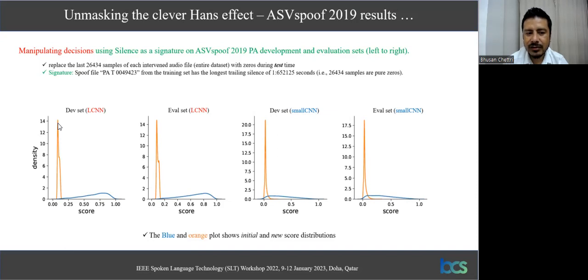The silence has got a strong impact. Likewise, we can see a similar trend in the evaluation set, and the trend shows a similar pattern for the small CNN model on both the data sets. So this strongly confirms our hypothesis about silence being a strong cue on this ASVspoof 2019 PA dataset.